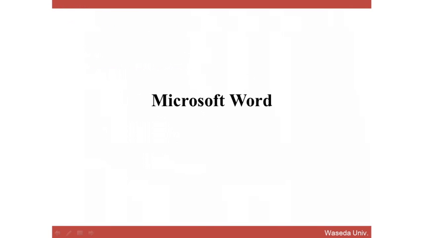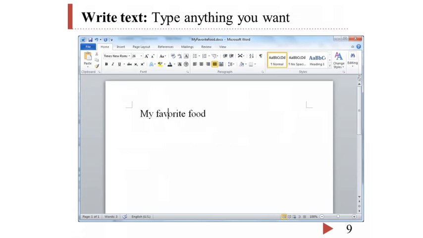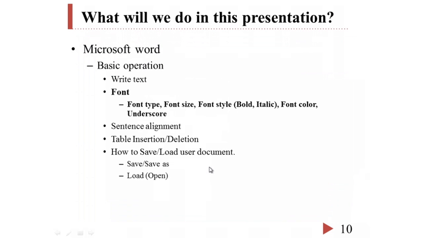Okay, we start with Microsoft Word. How to write text. Writing text is easy. First, open the Word, then you can see the window like this. And then just click to focus on the white paper area and type any word we want. In Word, we can use various types, sizes, and colors we want.